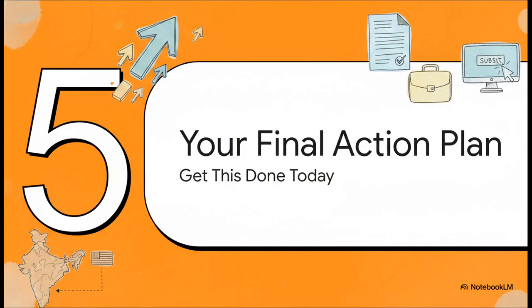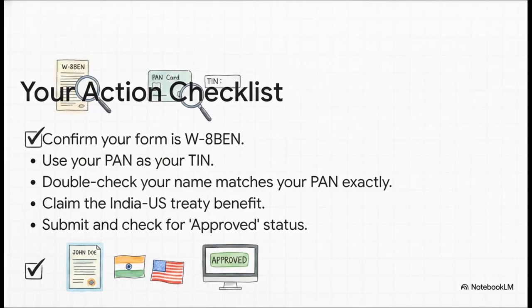All right, we've covered the why and we've covered the how. Let's put it all together in one final simple action plan so you can knock this out the minute we're done here. Here it is, your simple checklist. Make sure it's form W-8BEN. Use your PAN for the TIN. Double, triple check that your name is a perfect match. Claim that treaty benefit. Then submit and check for that approved status. That's literally it. That's all it takes to save yourself a ton of money.